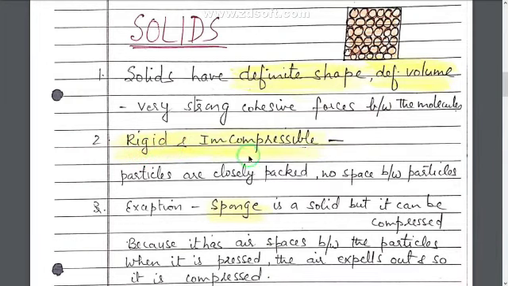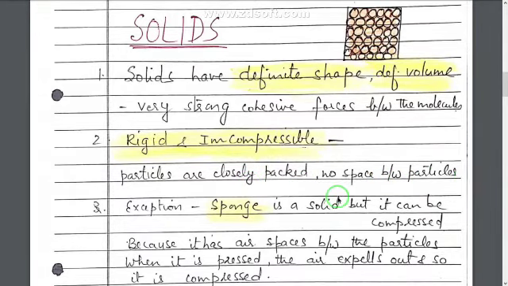Means their shape cannot be changed. If any outside pressure is applied on a solid, their shape cannot be changed or they cannot be compressed. Why? Because the particles are very closely packed and there is no space between the particles.